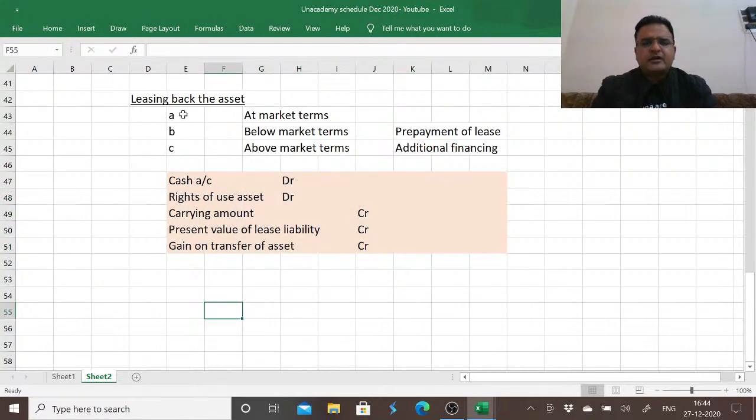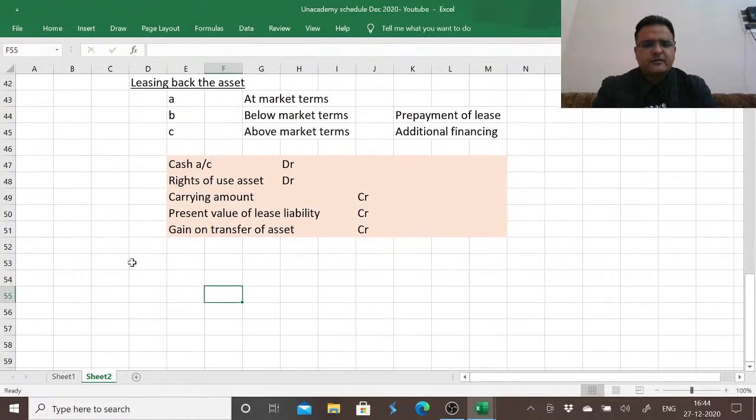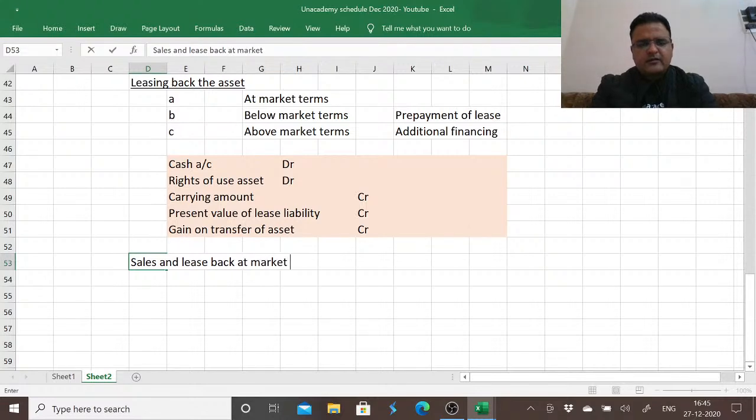So first I am picking up sale and leaseback at market terms. Suppose carrying amount of an asset is 6 lakh.